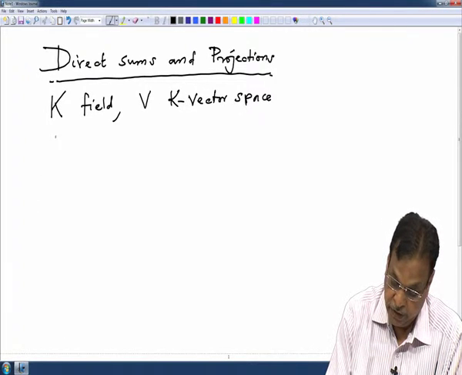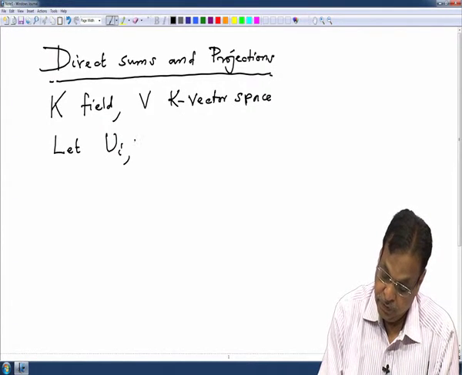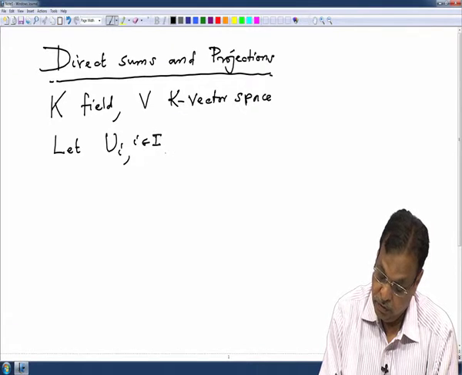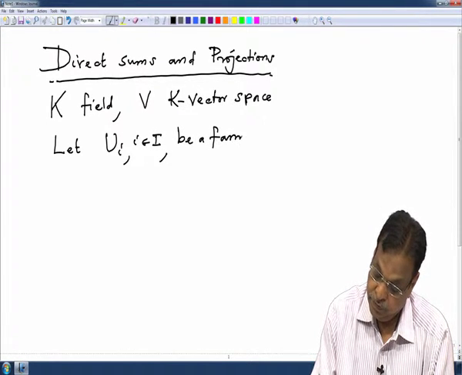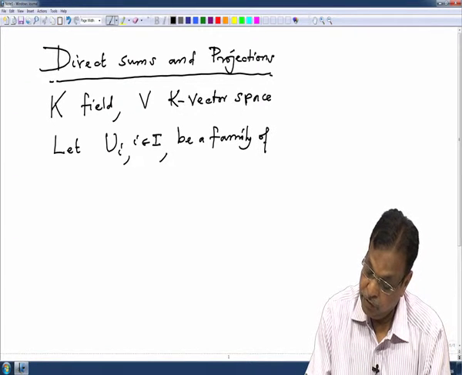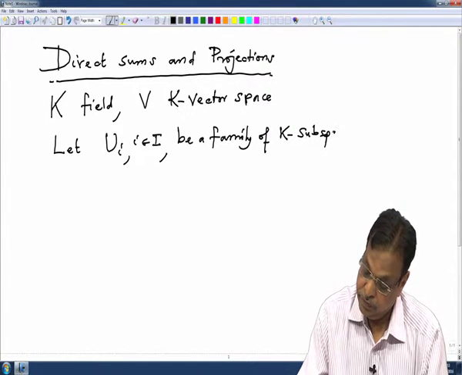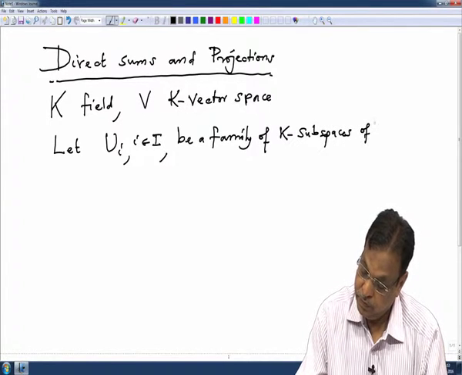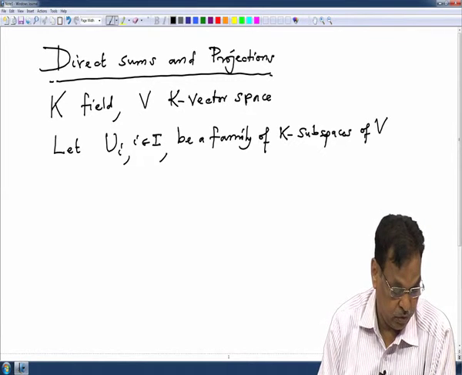So, let U_i be a family of K subspaces of V. Could be finitely many, could be infinitely many, and so on.